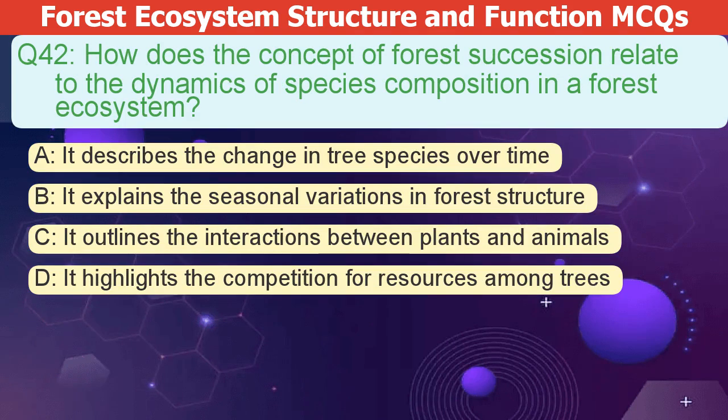How does the concept of forest succession relate to the dynamics of species composition in a forest ecosystem? A. It describes the change in tree species over time. B. It explains the seasonal variations in forest structure. C. It outlines the interactions between plants and animals. D. It highlights the competition for resources among trees.